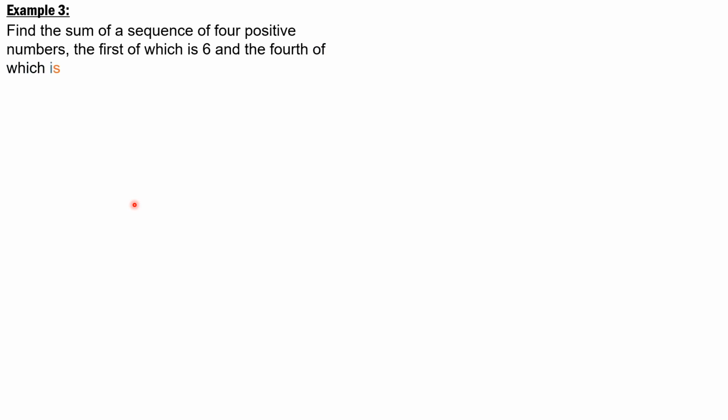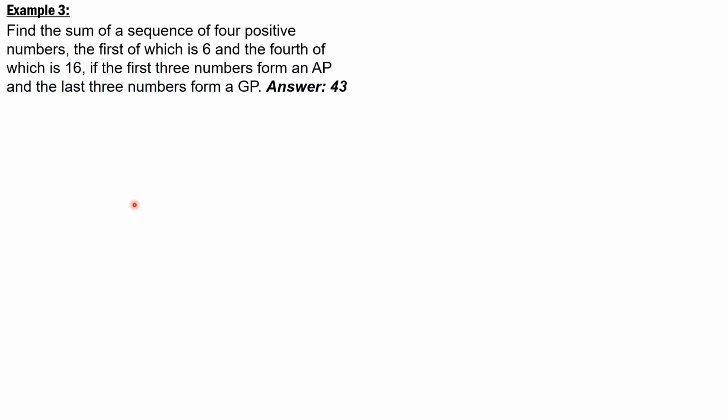So for the next problem, example 3: find the sum of a sequence of 4 positive numbers, the first of which is 6 and the fourth of which is 16. If the first 3 numbers form an arithmetic progression and the last 3 numbers form a geometric progression.